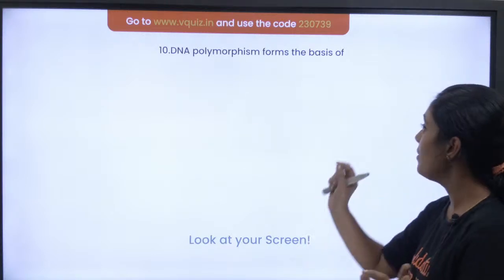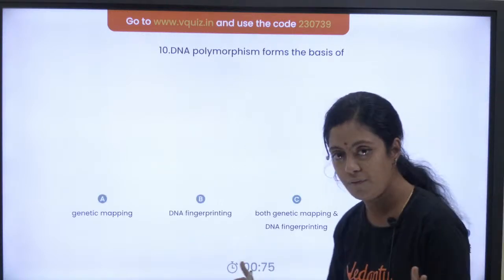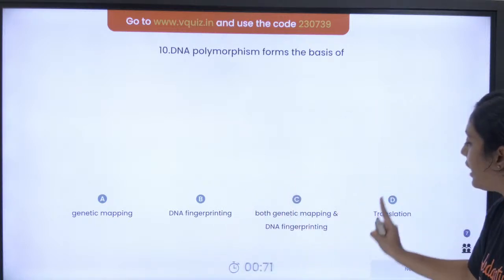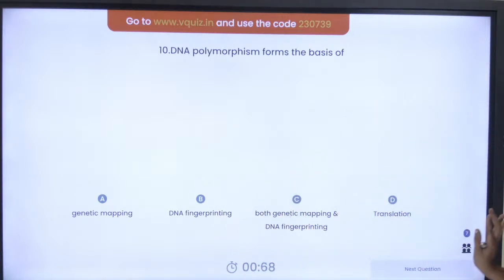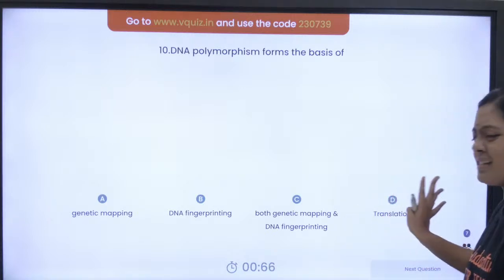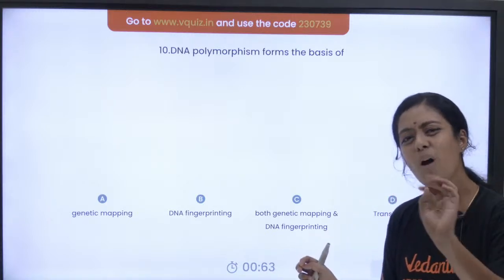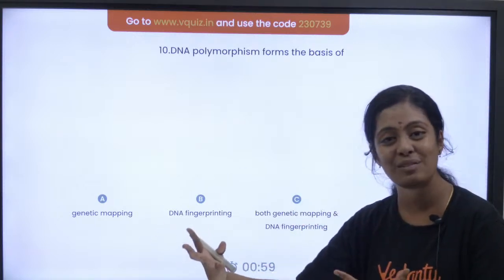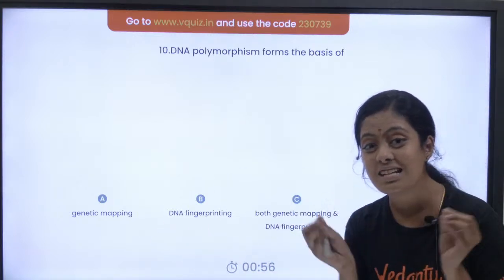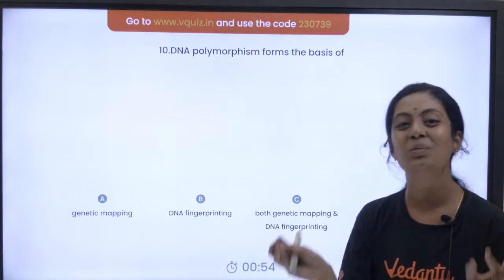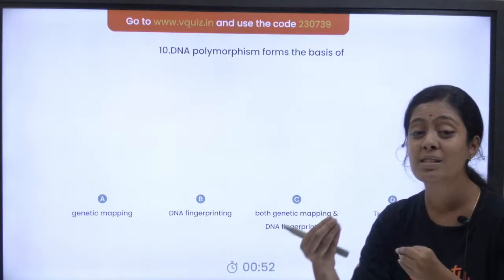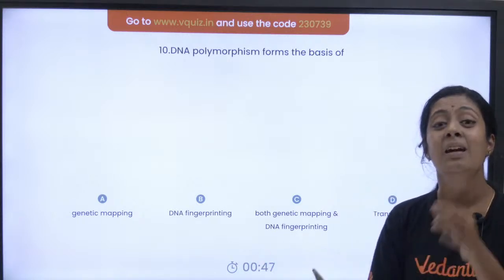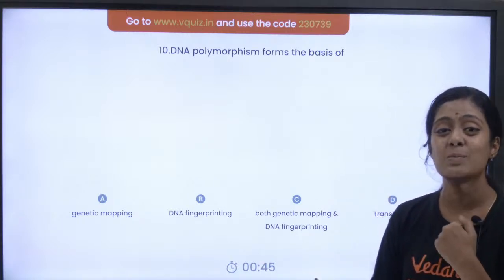DNA polymorphism forms the basis of: genetic mapping, DNA fingerprinting, both genetic mapping and DNA fingerprinting, or translation. In this one we can delete translation. What is polymorphism? I am different, you are different. Why are we different? Because there are certain changes in the DNA. That is what we call polymorphism. Morphism means appearance, poly means many. There are many changes in the DNA which make you unique and make me unique, right?